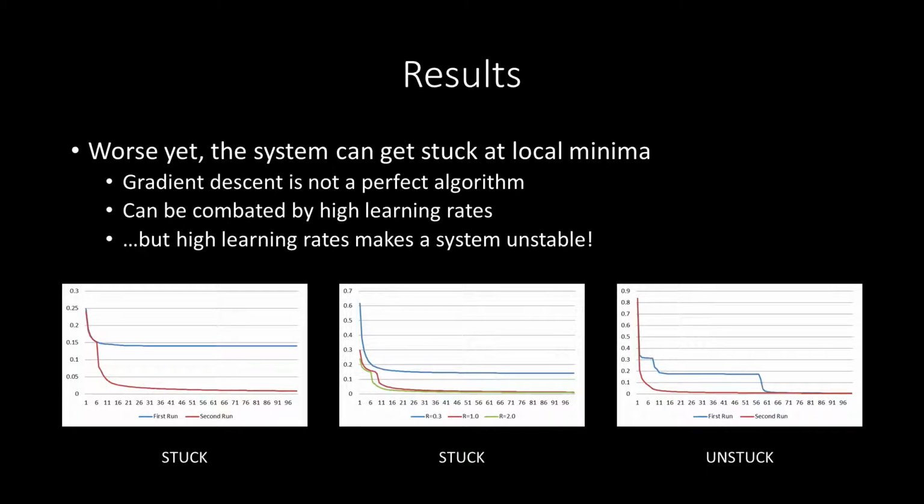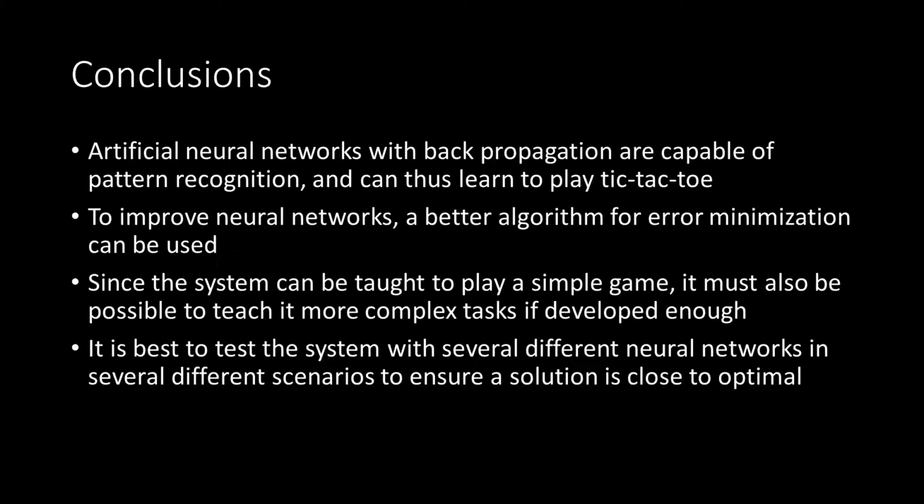So the conclusions are that the artificial neural network with backpropagation is capable of pattern recognition and thus can learn to play tic-tac-toe. To improve neural networks, a better algorithm for error minimization can be used. We don't need to use gradient descent. It's only one way to minimize the error. If we can find a better way of doing this, then it may be possible to find the absolute minima every time.